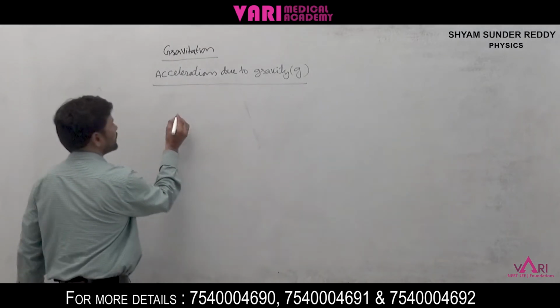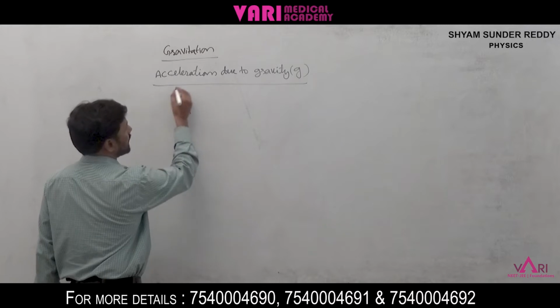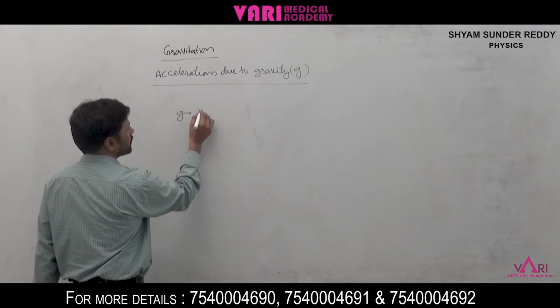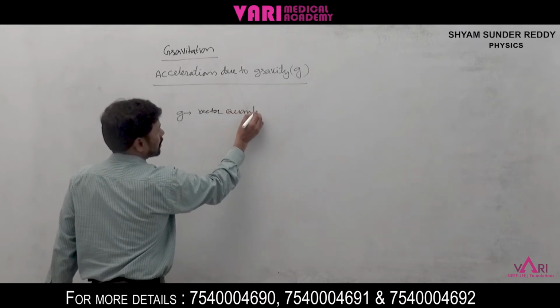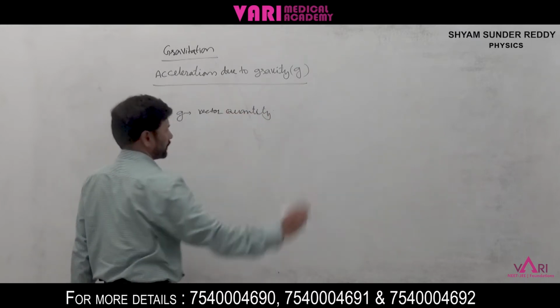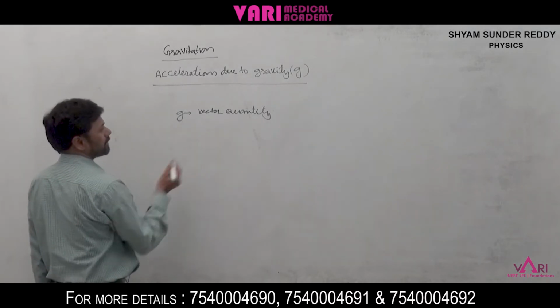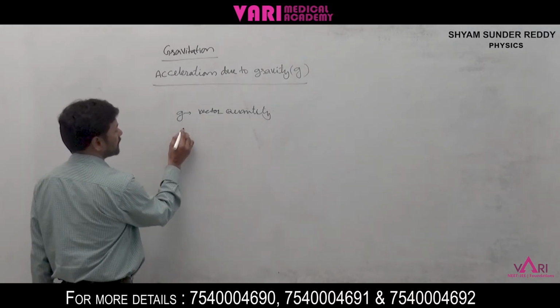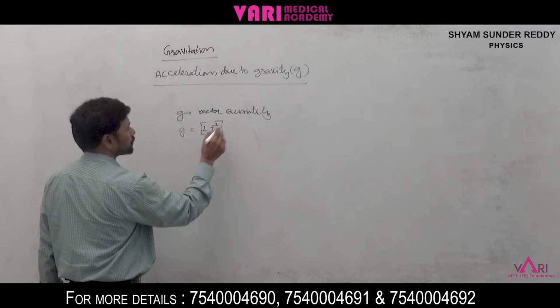Generally, g, small g, acceleration due to gravity, is a vector quantity. Its dimensional formula is L T power minus 2.